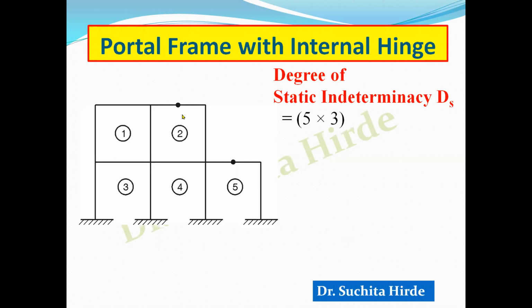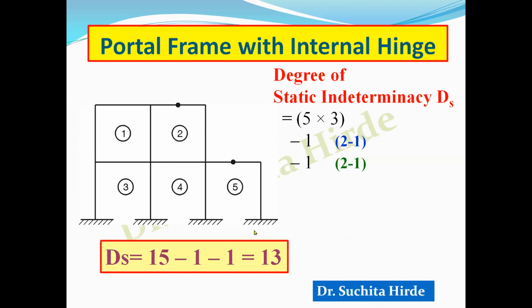Then you have to deduct the number, which is there are 2 members connected to this. So 2 minus 1, you have to deduct 1 for this hinge, and then for this hinge, one more minus 1 here. So since all the supports are fixed supports, no further modification is required. So total degree of static indeterminacy in this case is 5 into 3, 15, minus 1 for this hinge and minus 1 for this hinge. So total degree of static indeterminacy is 13.